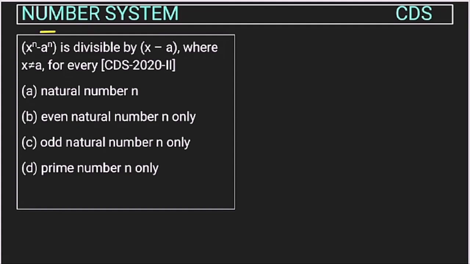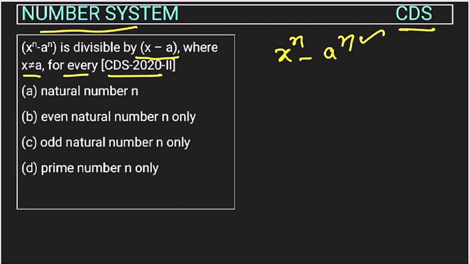Now this is a question from number system asked in CDS exam of 2020, right? So x to the power n minus a to the power n is divisible by x minus a, where x is not equal to a, for every n. So they are asking what values n can have. This is saying that x minus a is a factor of this, for which value of n, right? We know directly also, but I am explaining to you.